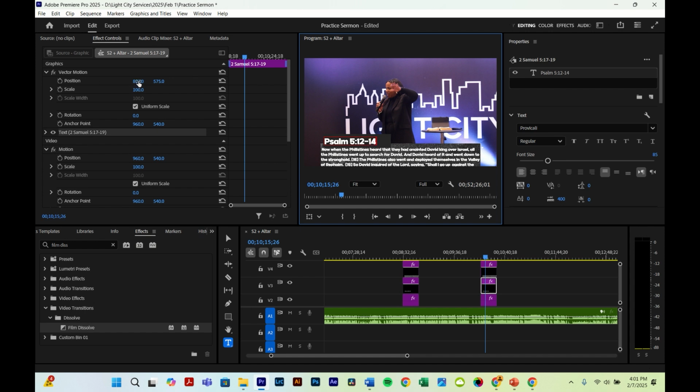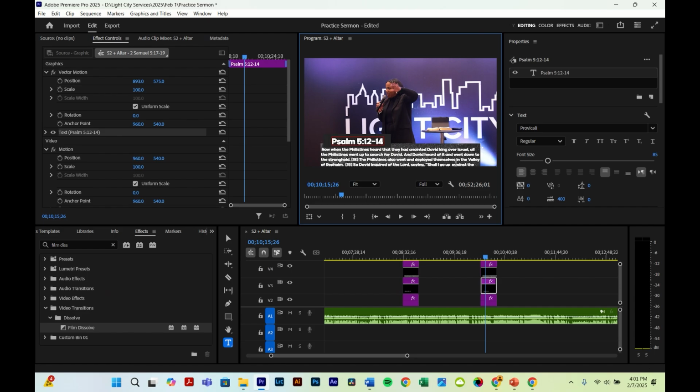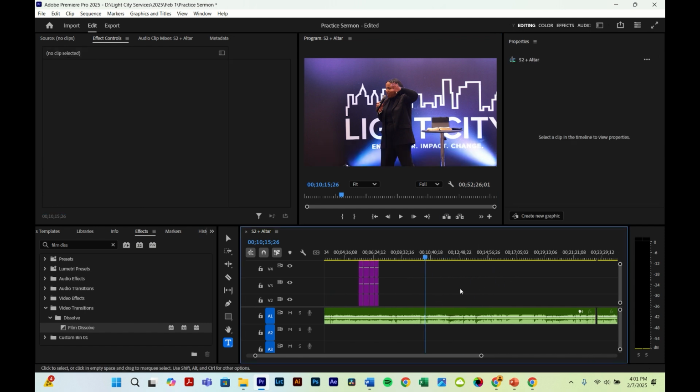So just go to Effect Controls and adjust it. Make sure it's centered. Since it's smaller, just make sure it's centered and not all the way to one side. And then we can do the same thing, just replace this. So instead of repeating this process from scratch, just copy and paste. So yeah, just continue that process as you go through the sermon.